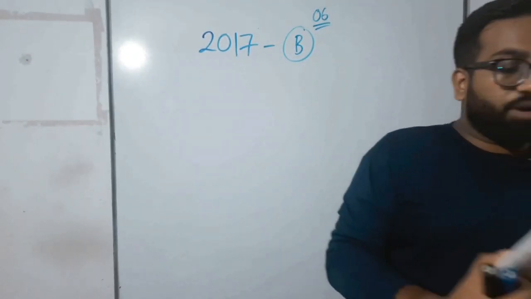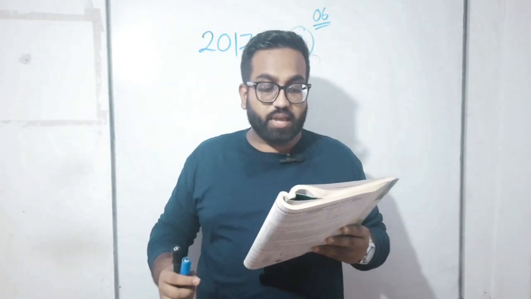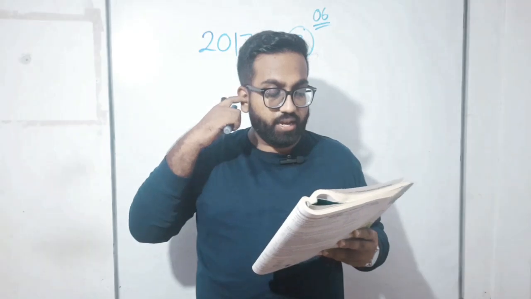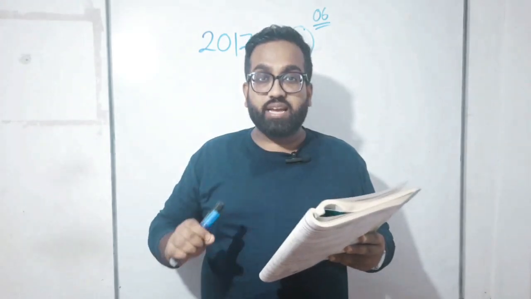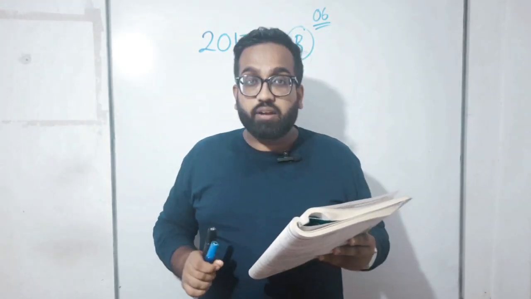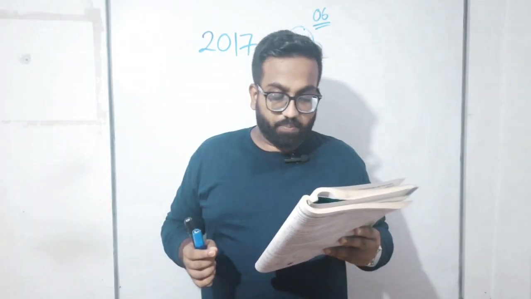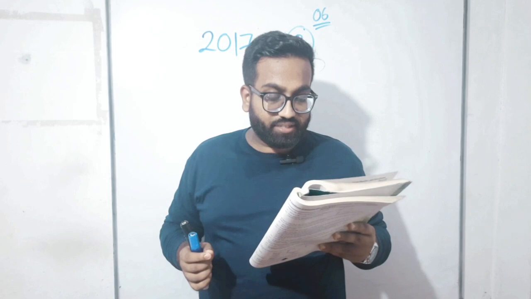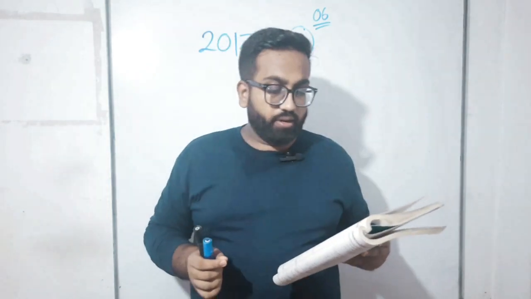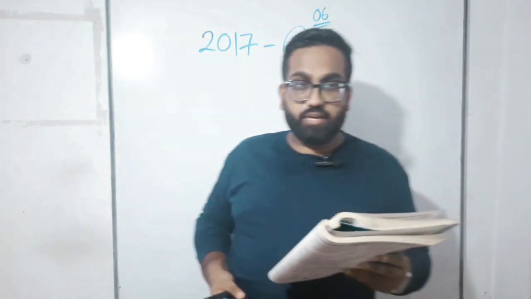Can you see here, my dear children, two cells are given for you. In the following figures, two cells are given as A and B. One cell is known as capital A, the other one is known as capital B. From the above two cells A and B, which is the electrolytic cell? So children, electrolytic means, right?